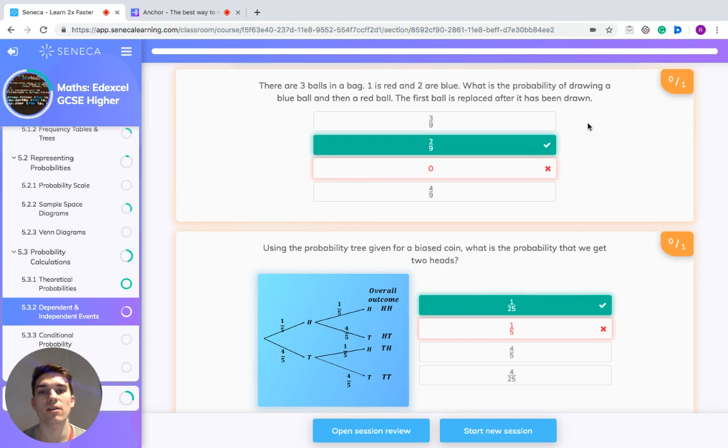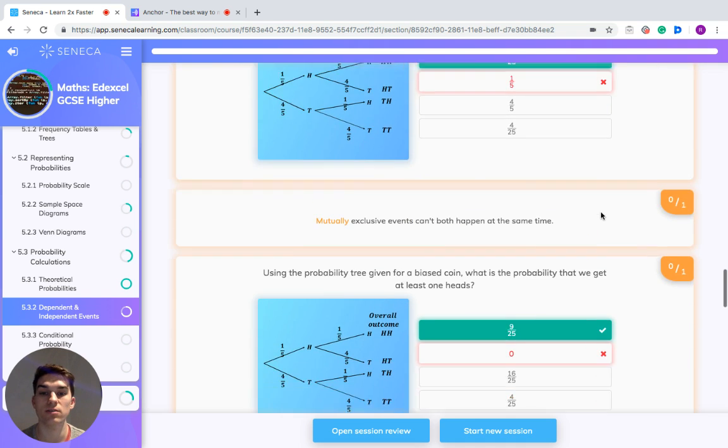Now, there are 3 balls in a bag. 1 is red and 2 are blue. What is the probability of drawing a blue ball and then a red ball, if the first ball is replaced after it has been drawn? The important thing to realise here is that the first ball has been replaced after it's been drawn, so those are independent events. The probability of getting a blue ball in the first one is 2 out of 3. The probability of getting a red ball in the second one is 1 out of 3. So times those two together, 2/3 times 1/3 gives you 2/9 in total.